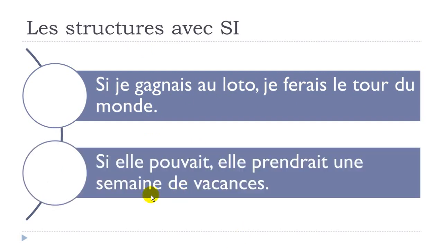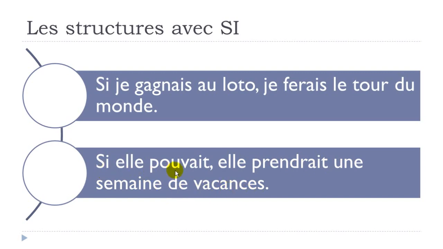And then the second example, si elle pouvait, elle prendrait une semaine de vacances. Okay, so here you've got this pouvoir form, can, and it's at the imparfait form, and it's followed by the conditionnel présent. Prendre, to take, okay. Une semaine, 1 week, de vacances, vacation, okay, holiday.